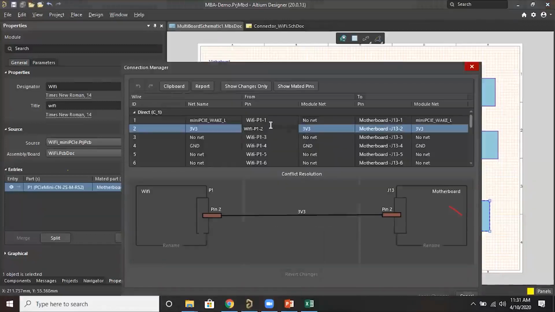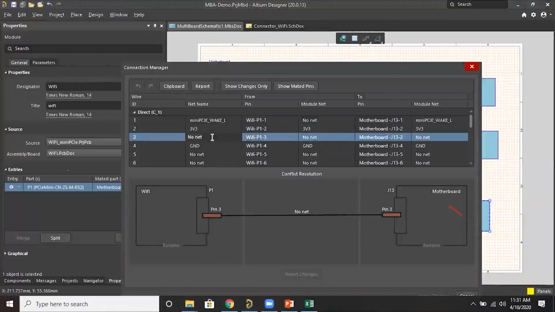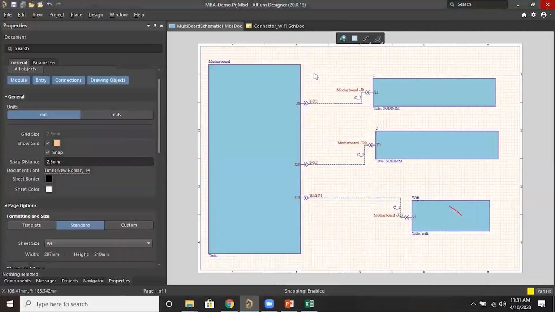Now we will see here. Maybe I will give some name. Showing save.